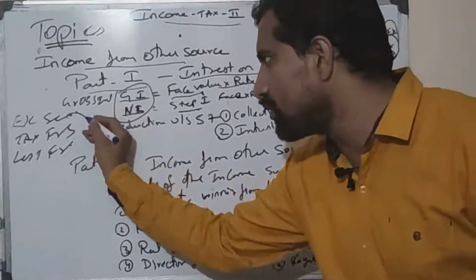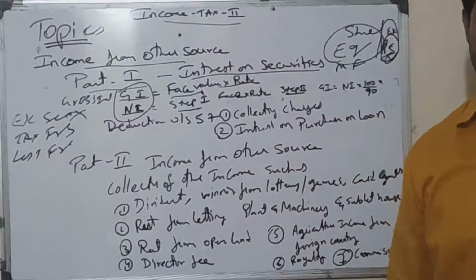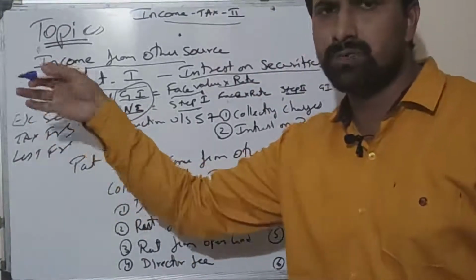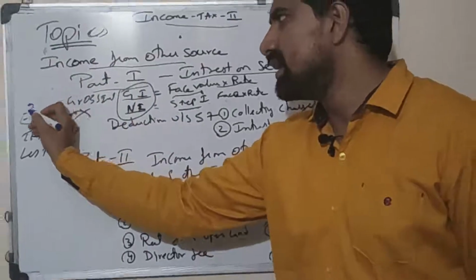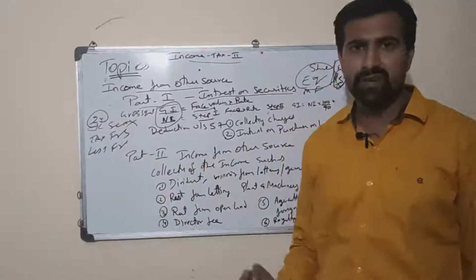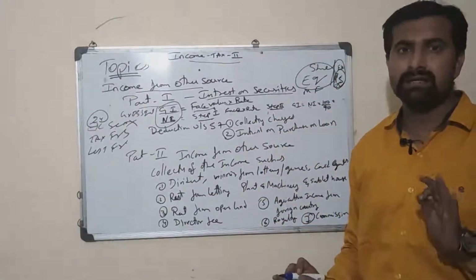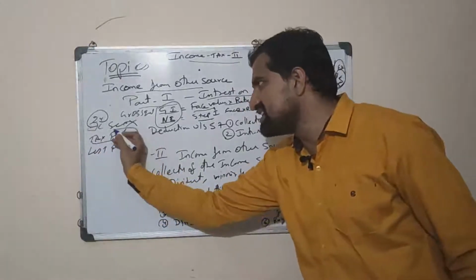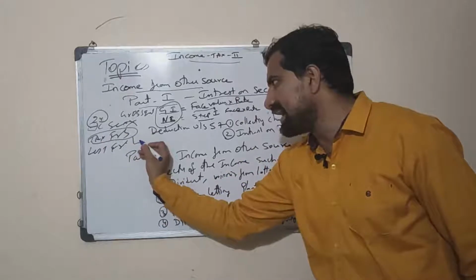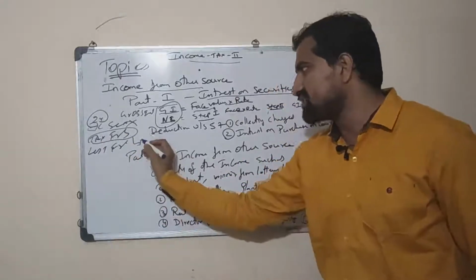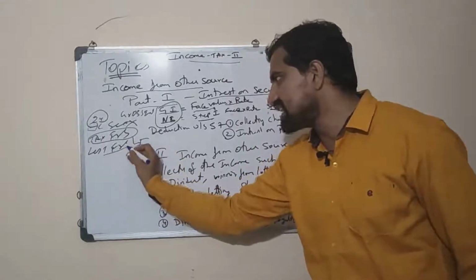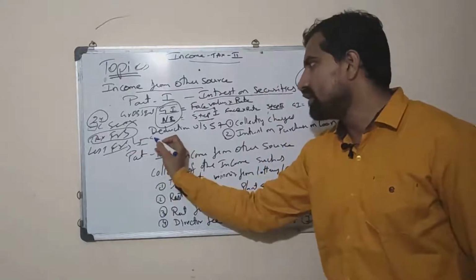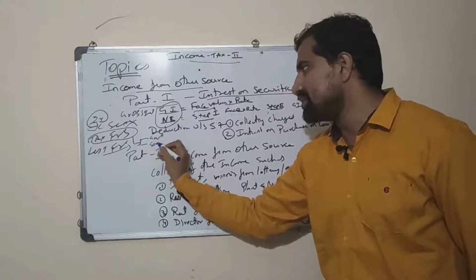Exempted securities are not to be considered if they are given in the question paper. In the textbook and notes, we have discussed around 24 exempted items which are not to be recorded as securities, and we are concerned with tax free securities. When I describe tax free, there are two categories, and less tax free also has two categories: government securities and commercial securities.